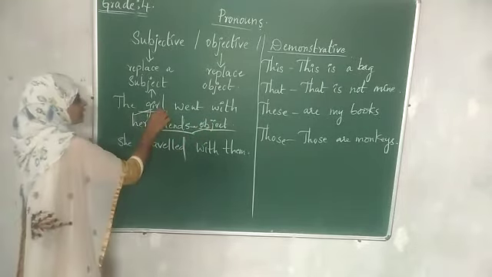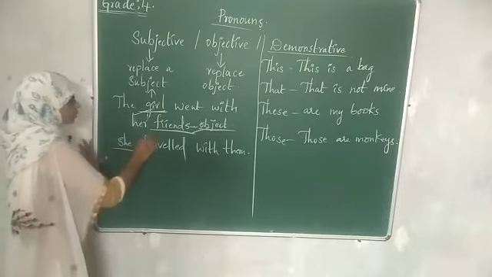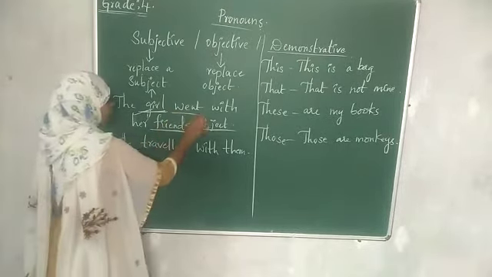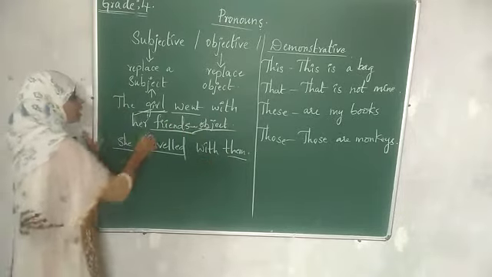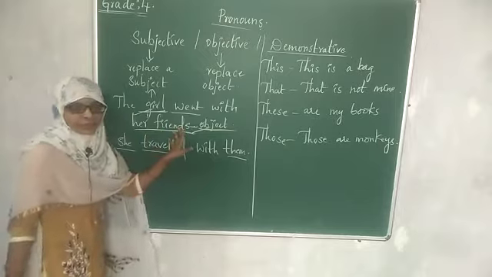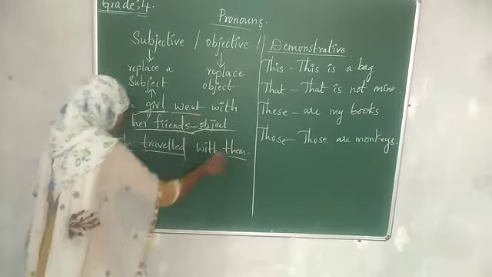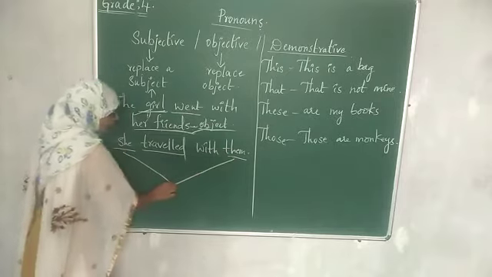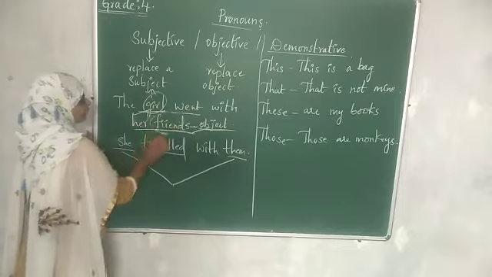This girl can be replaced by she. So she went with them, or traveled with them. Her friends is plural, so we can replace friends with them.